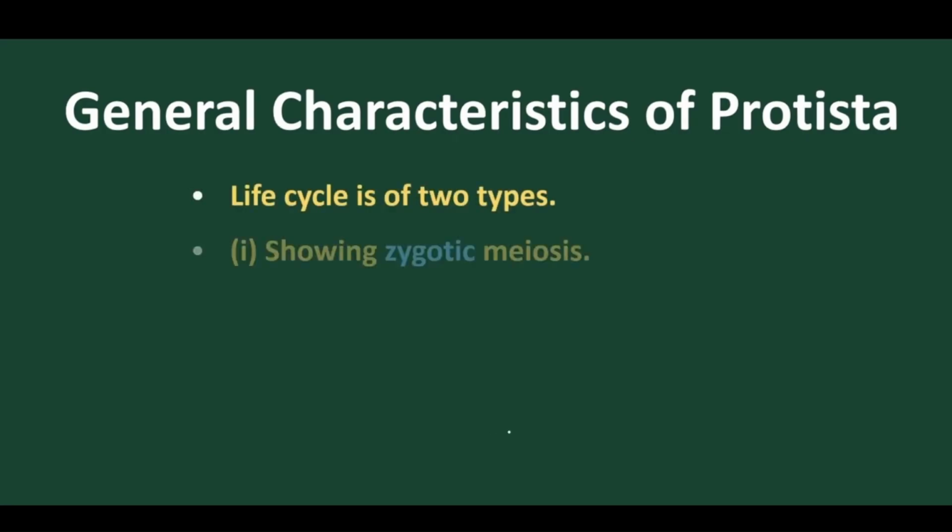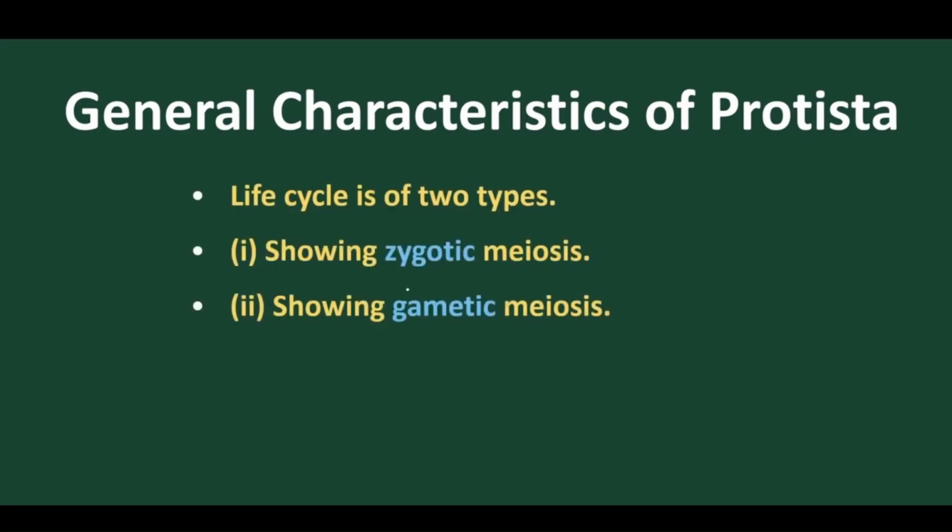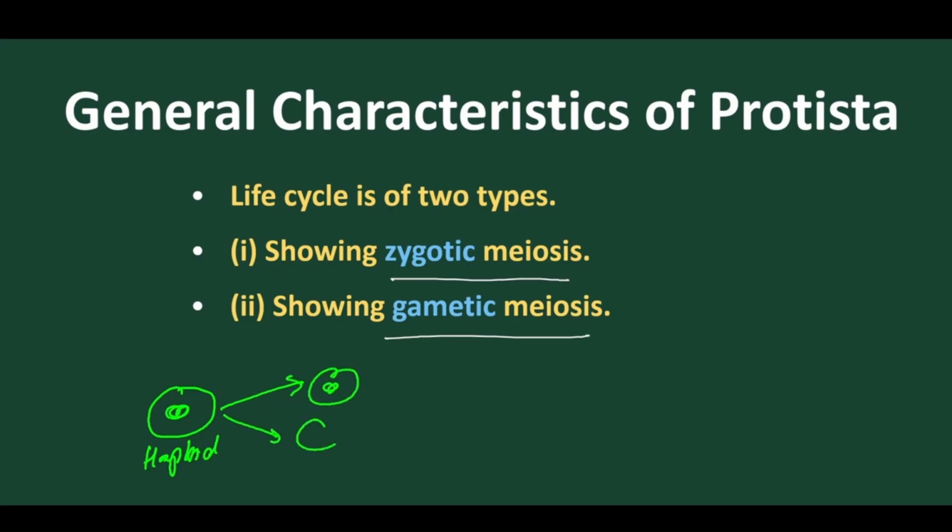And let's move into the life cycles. The life cycle is classified into 2 groups, either zygotic meiosis or gametic meiosis. This is a very important part. Let's discuss zygotic meiosis. Suppose the plant body of the organism is haploid. So this organism by means of mitosis produces gametes. These gametes are also N.